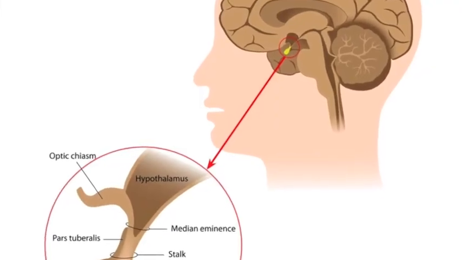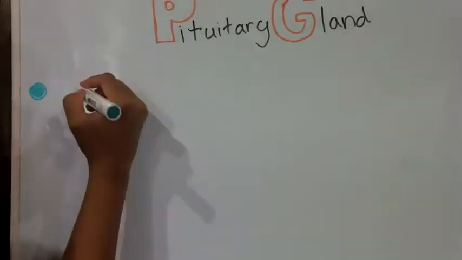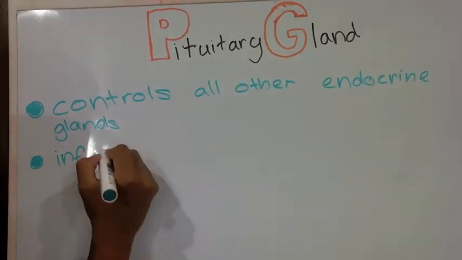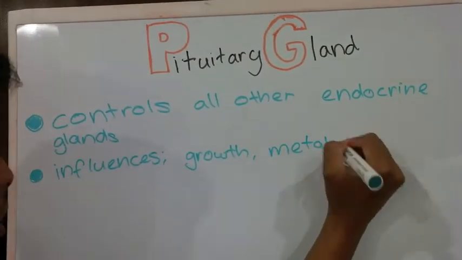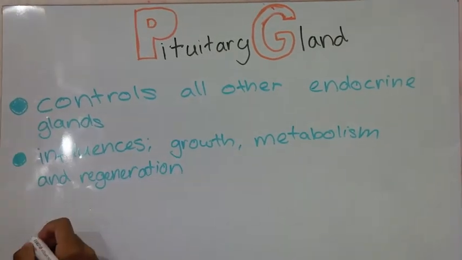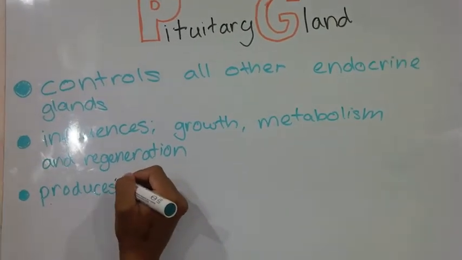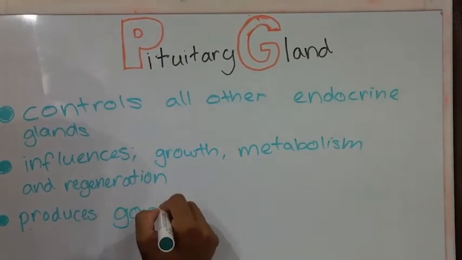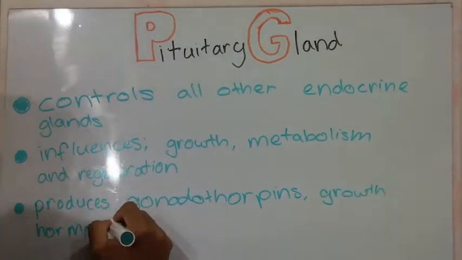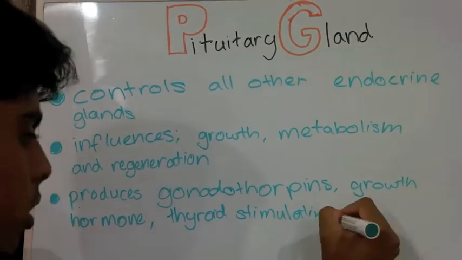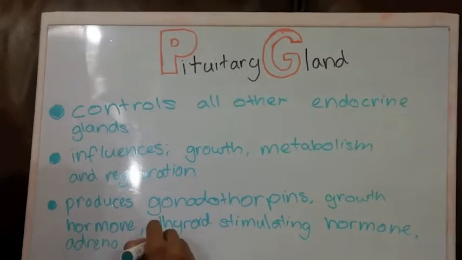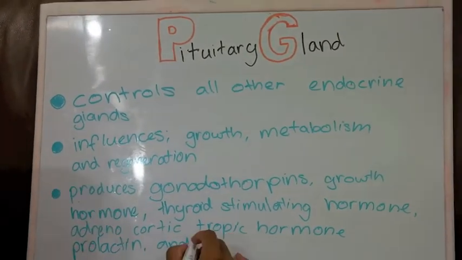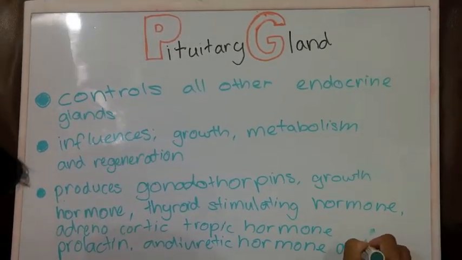The pituitary gland is located inside the brain and controls all other endocrine glands. By overseeing other glands and keeping hormone levels in check, the pituitary gland influences growth, metabolism, and regeneration. The hormones released by the pituitary gland are gonadotropins, growth hormone, thyroid-stimulating hormone, adrenocorticotropic hormone, prolactin, antidiuretic hormone, and oxytocin.